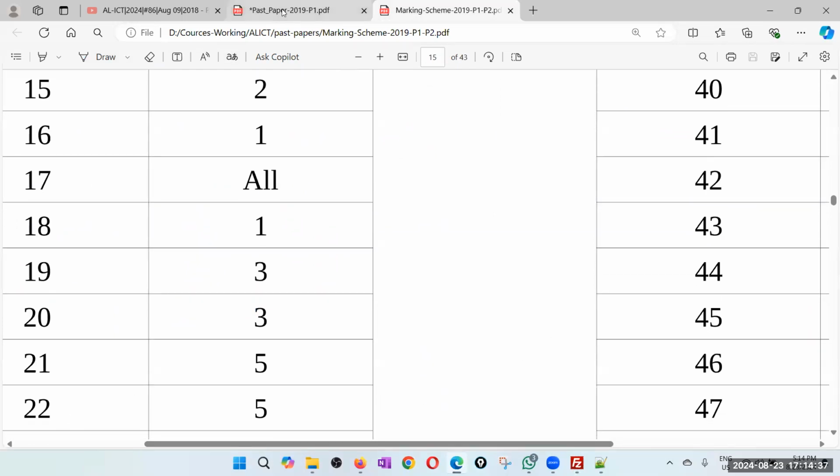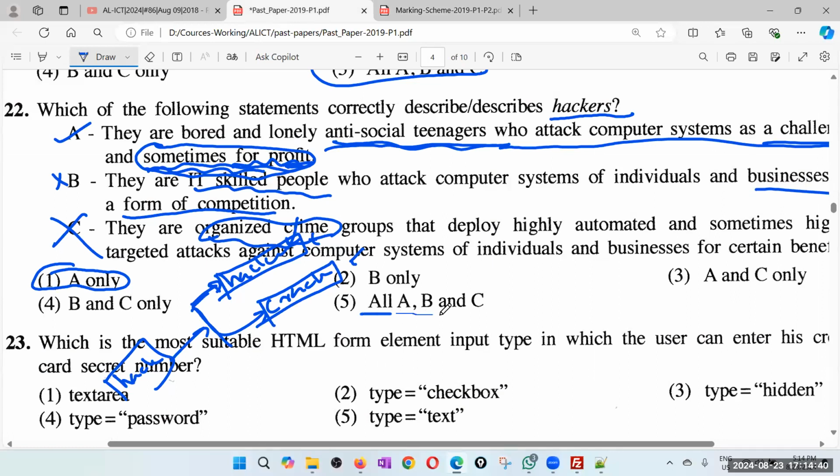Examiner has taken B. So that means examiner has taken all. So that means definitely the examiner has not considered this differentiation between hacker and cracker. So the examiner has taken just hacker as a general term. Okay, general term. So that is the first time I got an answer wrong. By the way, anyway, that question is really fuzzy, right? Because I told you that sometimes we use the word hacker as a general term. Sometimes we use two words, hacker and cracker. So in this question, the examiner has only considered hacker as a general term.